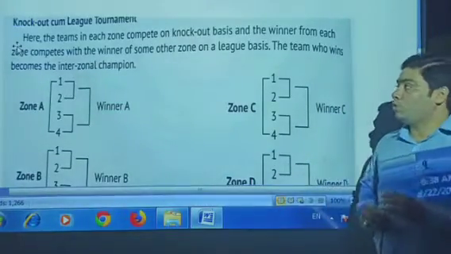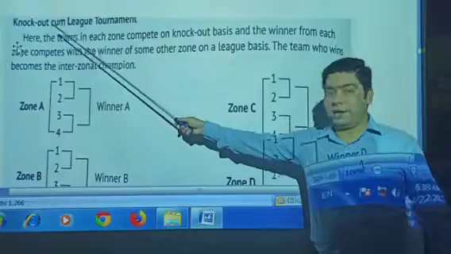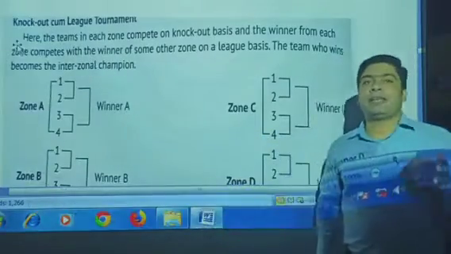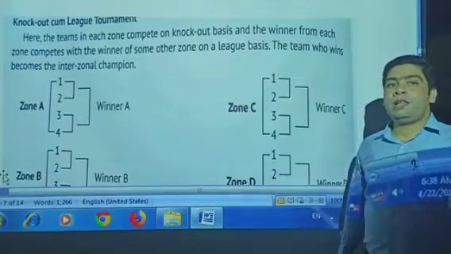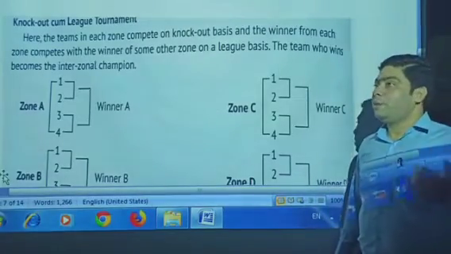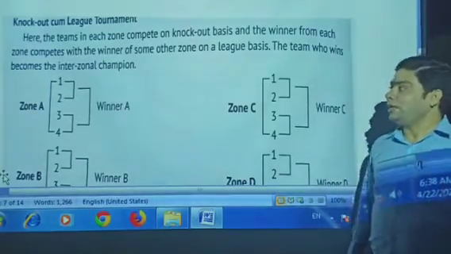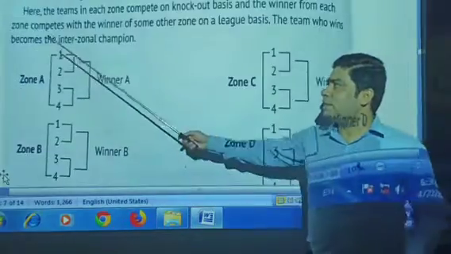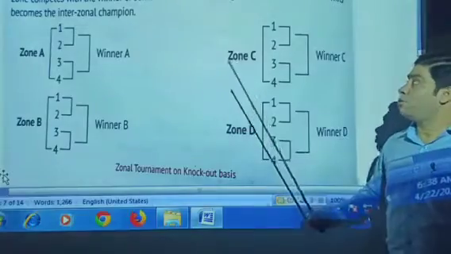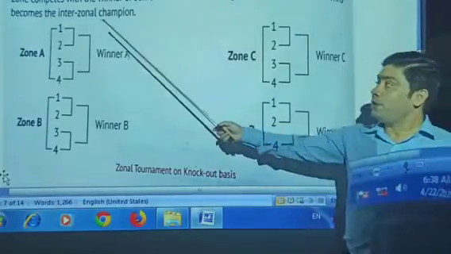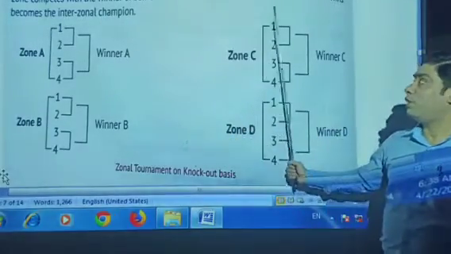We move to the knockout come league tournament. Here the zonal selection will be done with the help of the knockout process, while the national game will be completed in the manner of a league tournament. As we already discussed, teams in each zone compete on a knockout basis, and the winner from each zone competes with the winners of the other zones on a league basis.